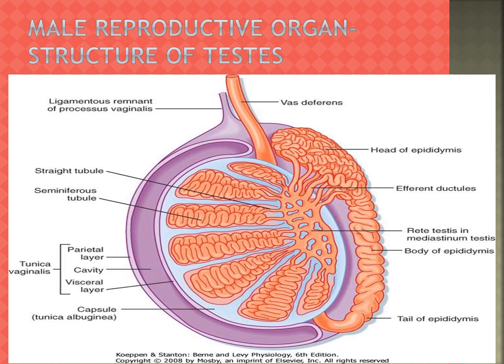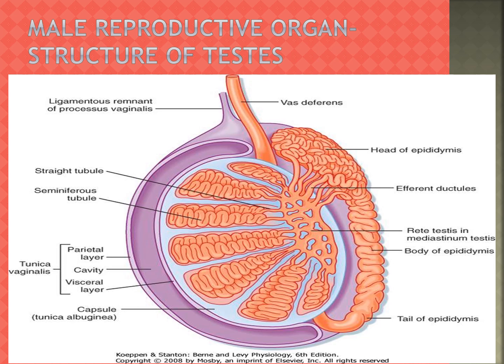That is a layer of fibrous tissue, and many septa from the layer divide the testis into pyramidal lobules, in which lie seminiferous tubules, cells of Sertoli, and Leydig cells, which are interstitial cells.